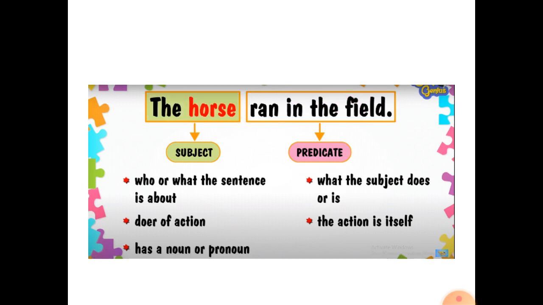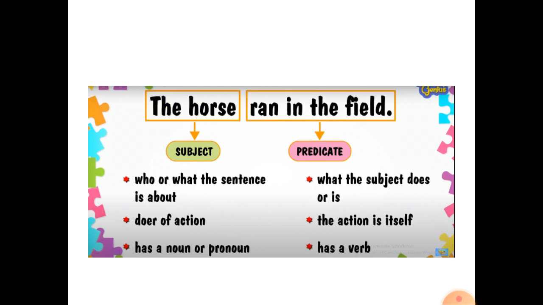The subject has a noun or pronoun. Predicate has a verb. You can see in this sentence, the horse ran in the field. So here the predicate part has a verb, that is ran. So the part which has a verb is a predicate in the sentence.